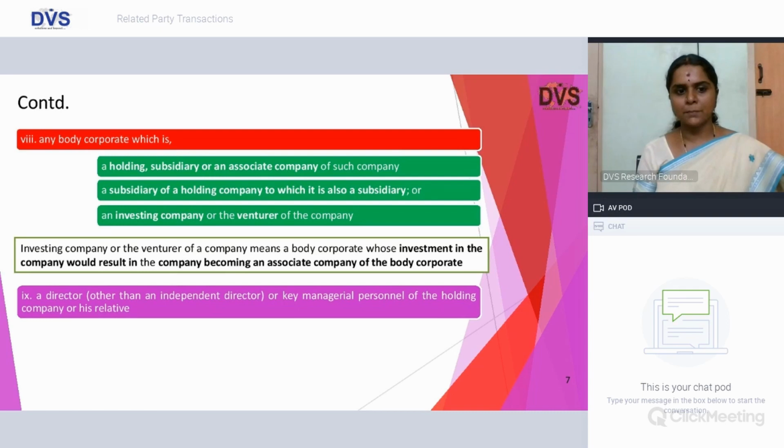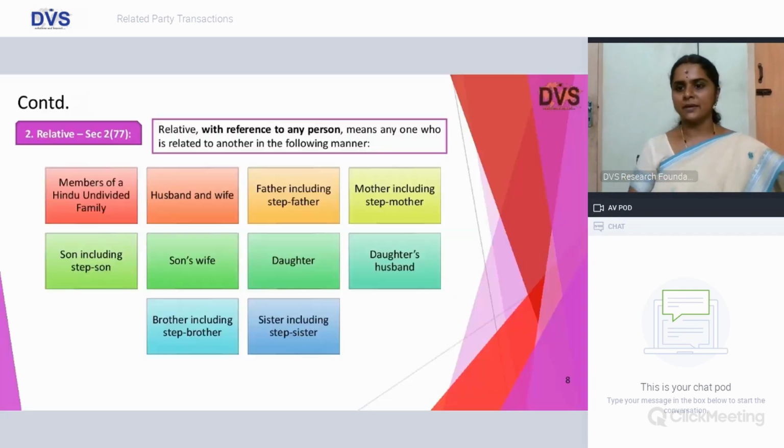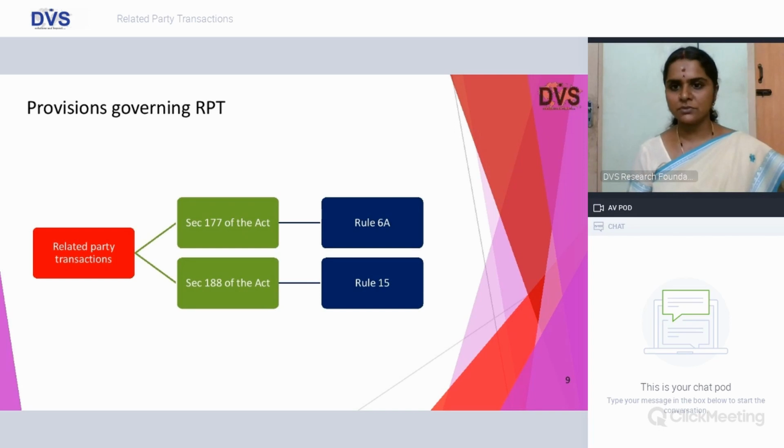A director or KMP of the holding company or his relative, where director of course excludes independent director. Then the definition is on relatives. Relative with reference to any person, according to section 2, subsection 77 read with Rule 4 of the Companies (Specification of Definition Details) Rules, clearly says that HUF, spouse, father, mother, son, son's wife, daughter, daughter's husband, including stepfather, stepmother, brother, sister, including stepbrother, stepsister, will be construed as relatives. So the definition is thankfully exhaustive.